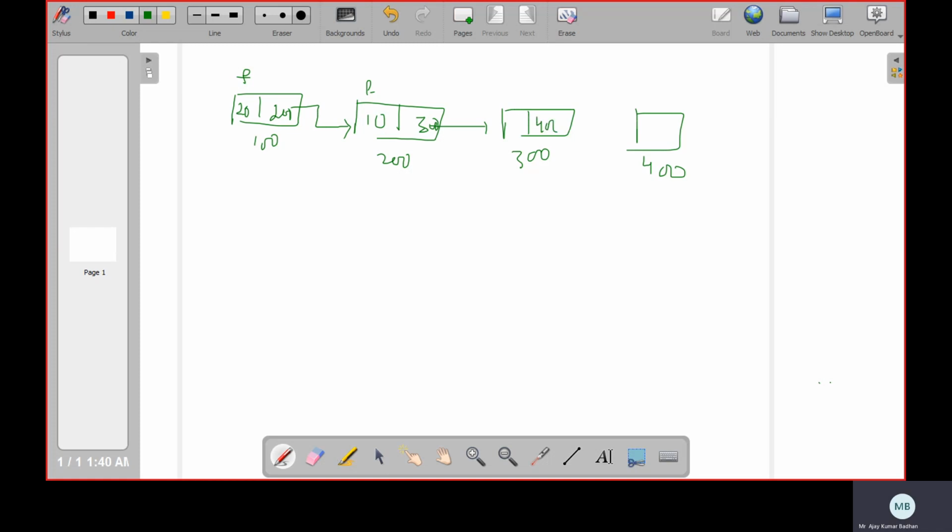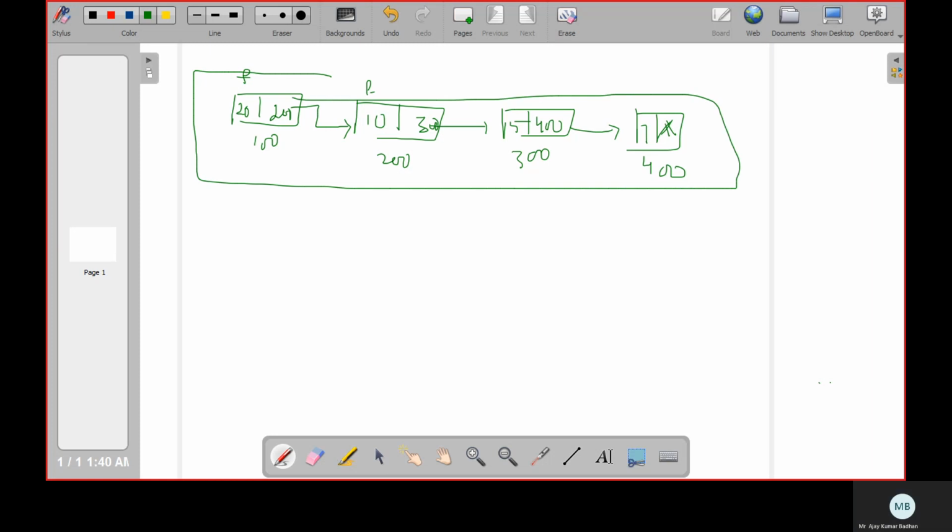Same way, this will consist of 400. What about the last one? If we don't have any more elements, this will be a null pointer. So here we have some value 5 or 7 or something like that. And this is what a linked list is. So here in the hash table, all the elements will be stored in this manner.